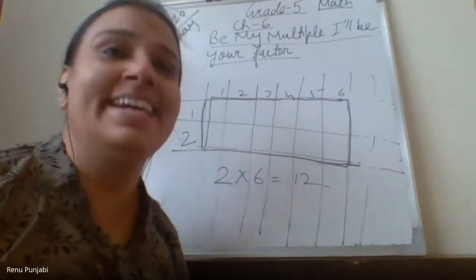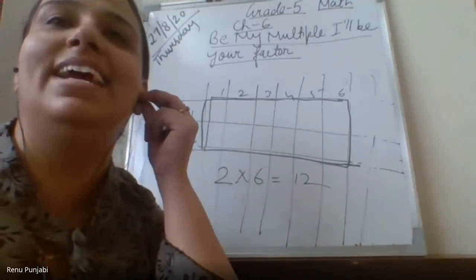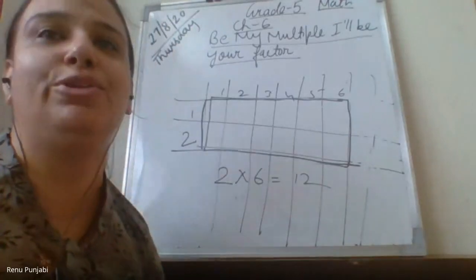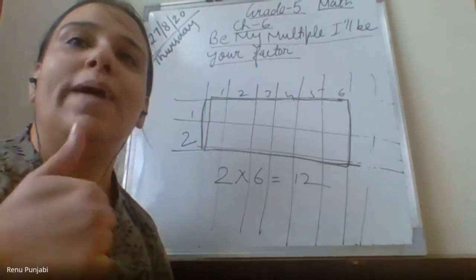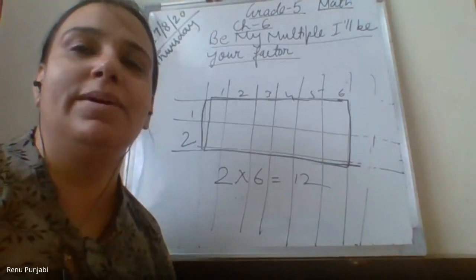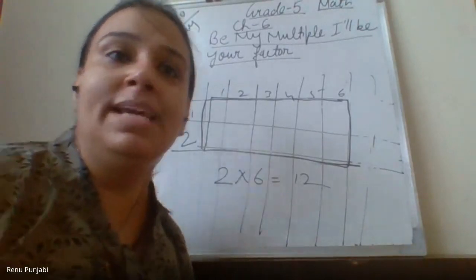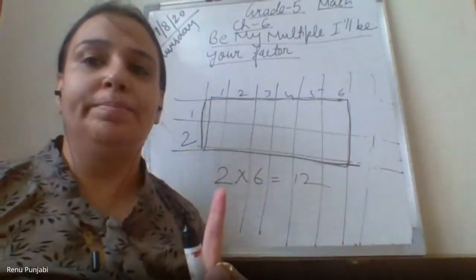Right? So these all which you are finding out are the factors of 12. Means the 12 comes in these tables. Please remember it.